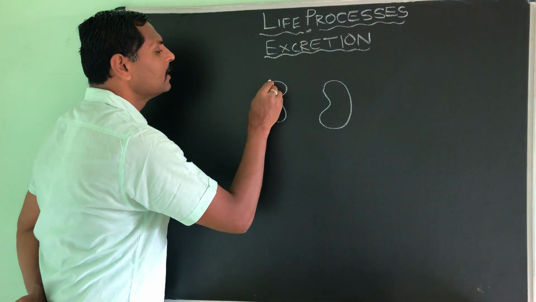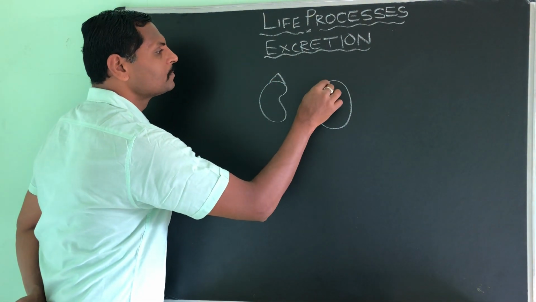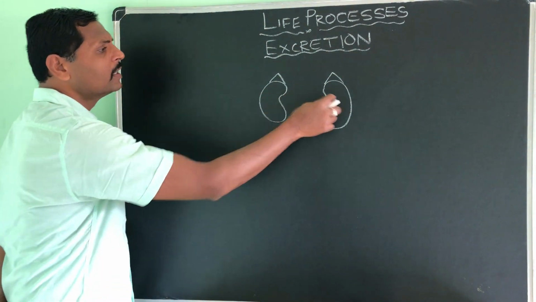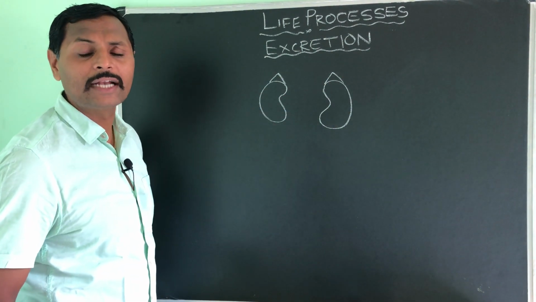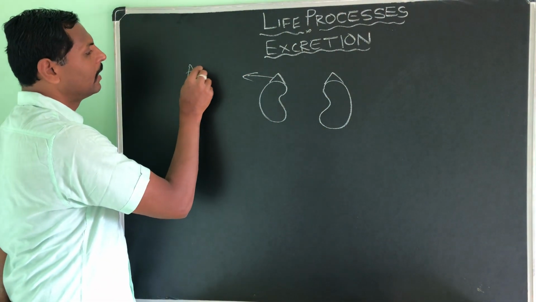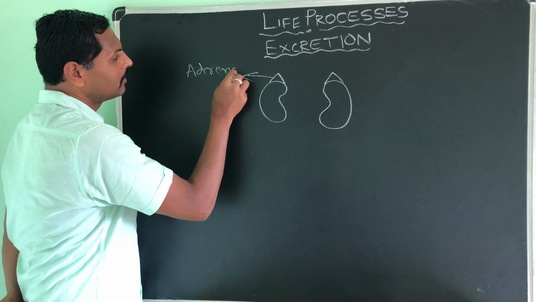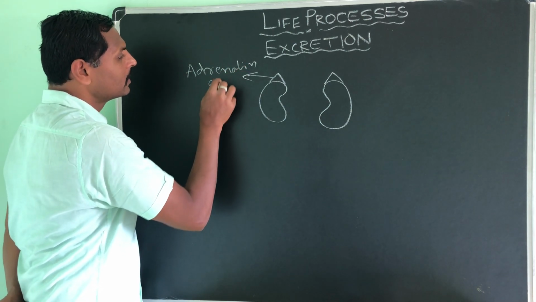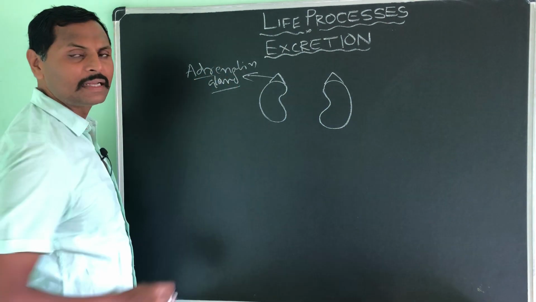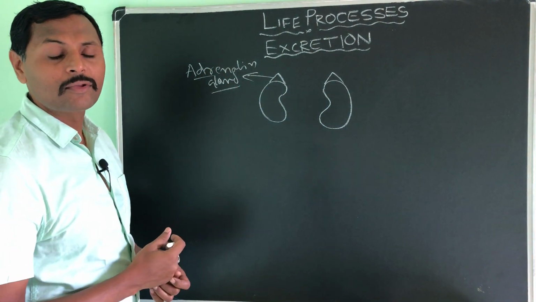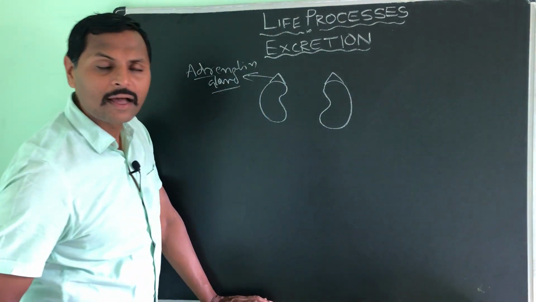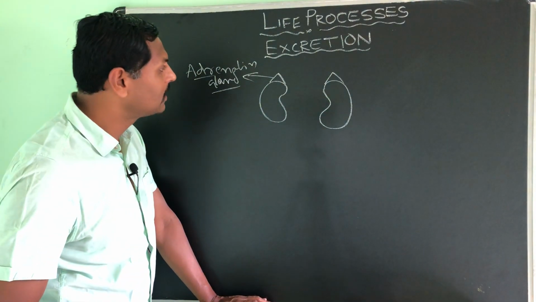The kidneys have two glands over them, the adrenal glands. These glands do not participate in the secretion or preparation of urine. Simply remember, we call them suprarenal glands or adrenal glands.